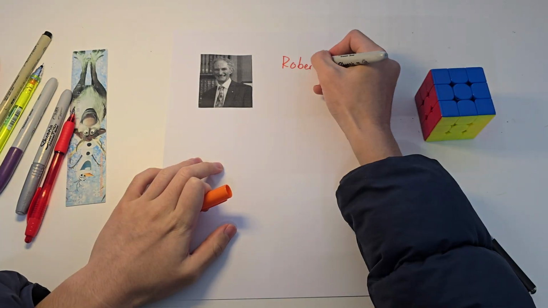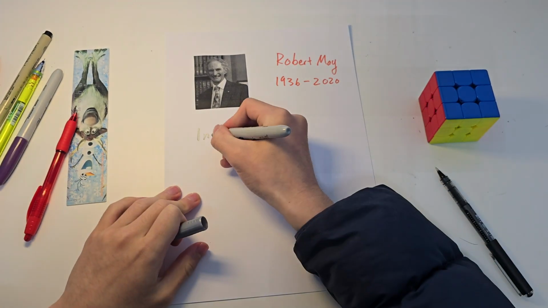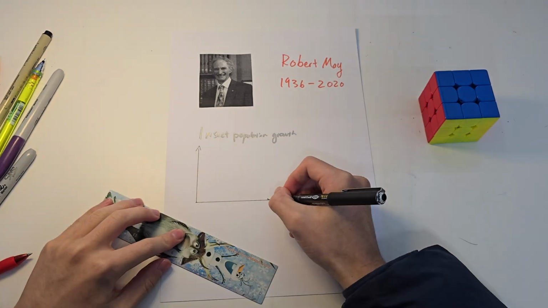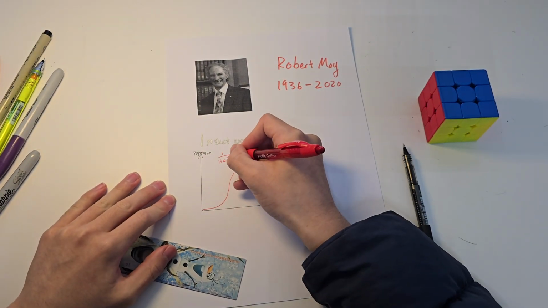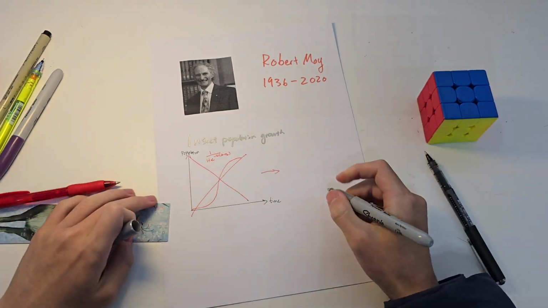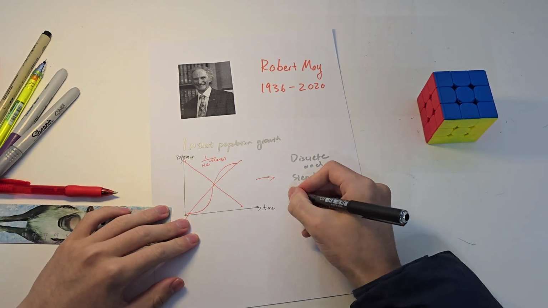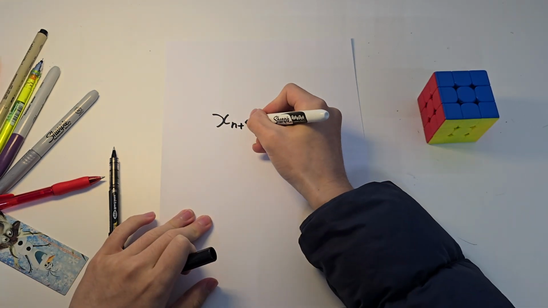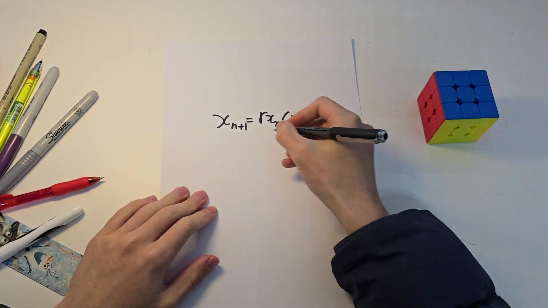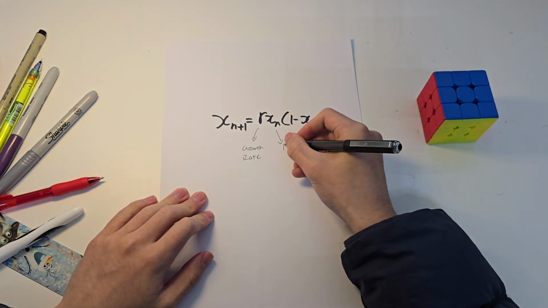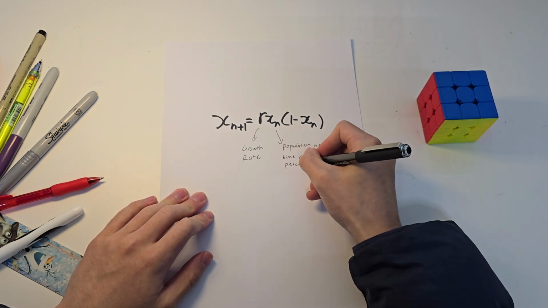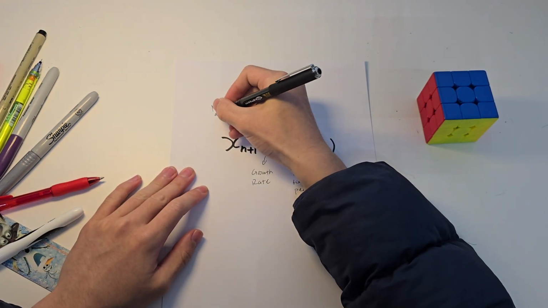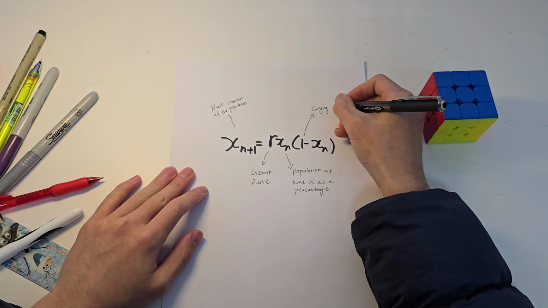Back in the 1970s, a biologist named Robert May was studying insect populations and wanted a way to simulate their growth generation by generation. Instead of using continuous models with differential equations, he rewrote the logistic population model as a recurrence relation like so. This is the logistic map. It models the next generation's population based on the current one, with R controlling the growth rate.